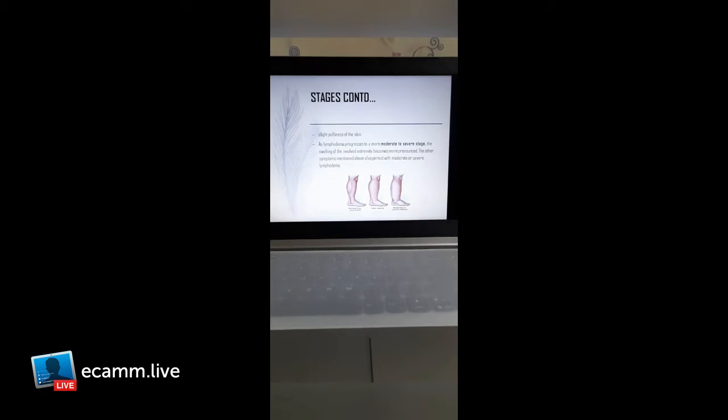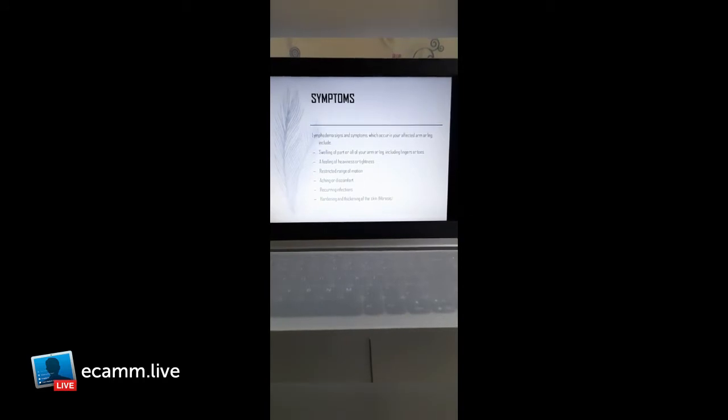More pronounced means the swelling, the edema, and the different types of symptoms that I told you earlier may be more pronounced. The other symptoms that we mentioned in the above slides also persist with moderate or severe lymphedema. So these are the stages of lymphedema: mild, moderate or severe, or we can say stage 1, 2 or 3.